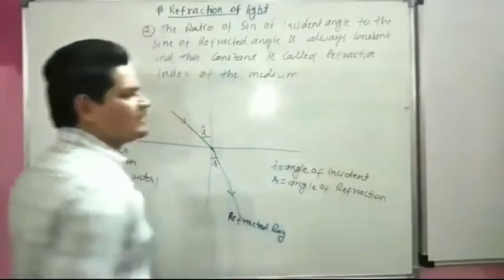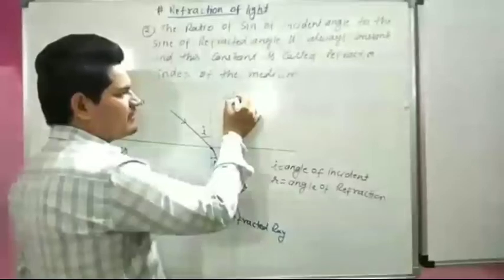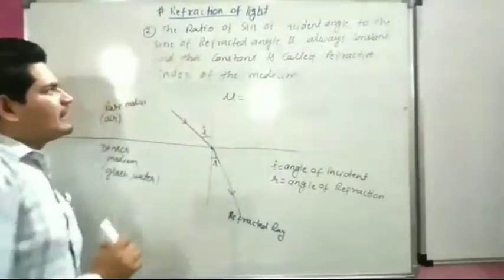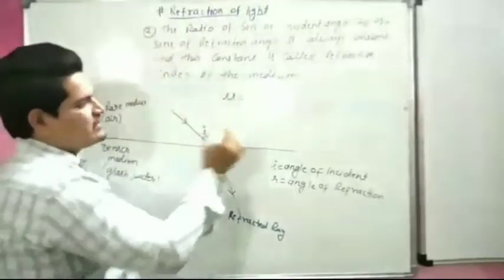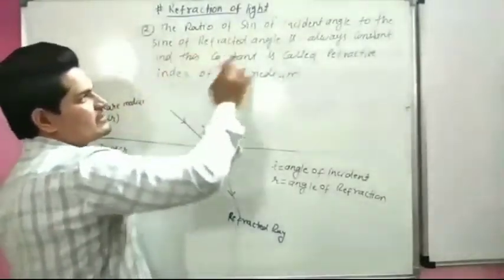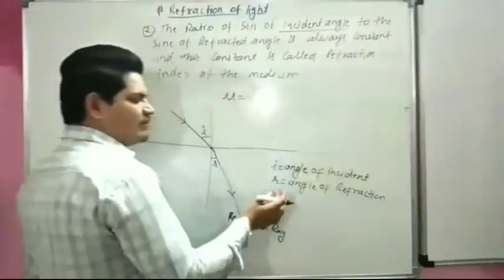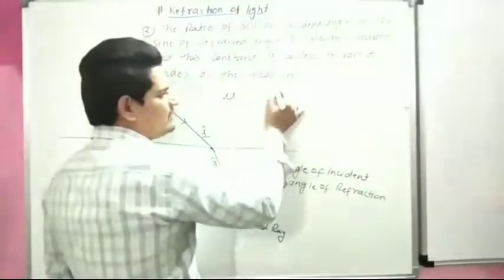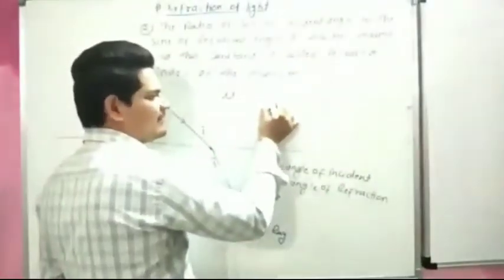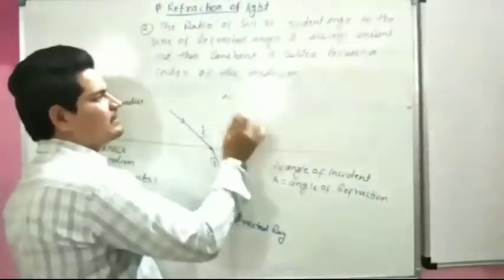This is called the refractive index of the medium. Refractive index is denoted by the symbol mu. So the second law is: the ratio of the sine of the incident angle, which is sine i, to the sine of the refracted angle, which is sine r, is always constant.